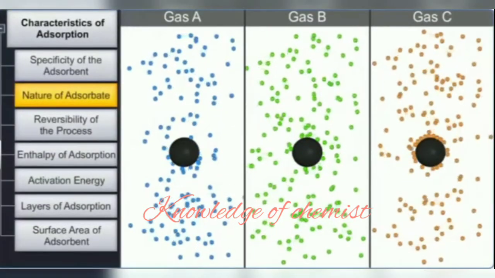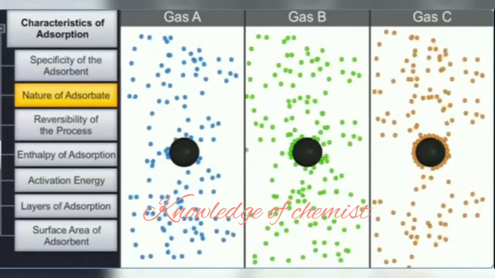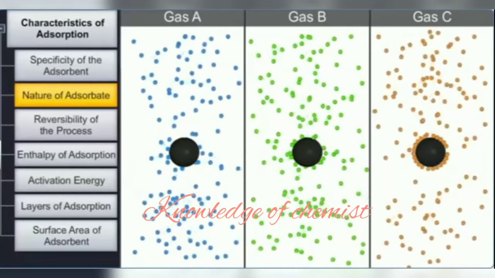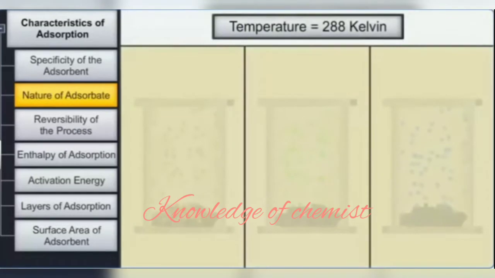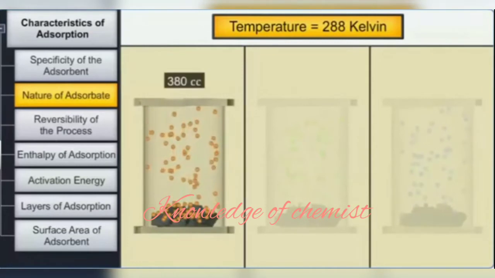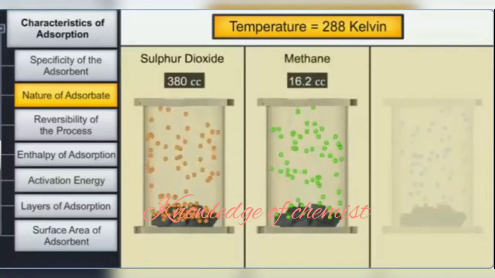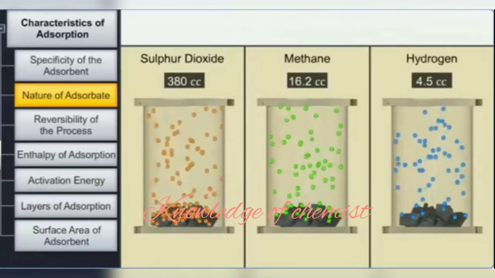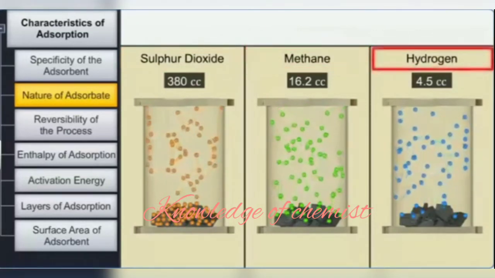The amount of gas adsorbed by the adsorbent also depends on the nature of the gas. Different gases are adsorbed to different extents by the same adsorbent at the same temperature. For example, at 288 Kelvin, 1 gram of charcoal adsorbs 380 cc of sulfur dioxide, 16.2 cc of methane, and only 4.5 cc of hydrogen. The volumes of sulfur dioxide, methane, and hydrogen are reported at STP conditions.